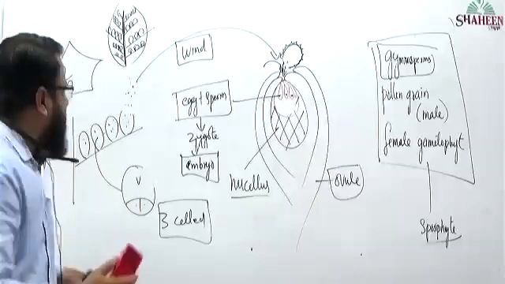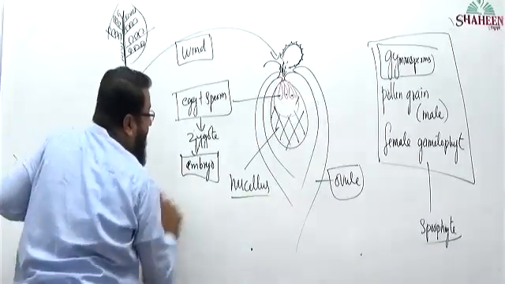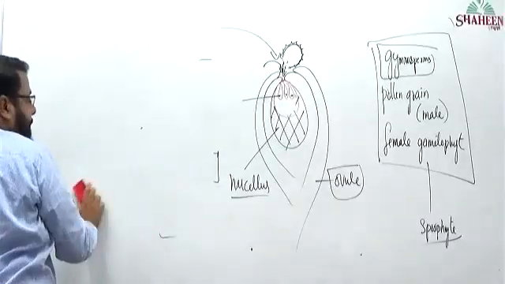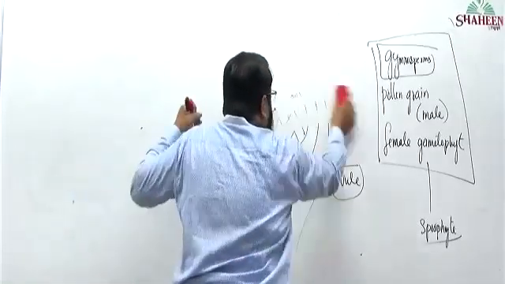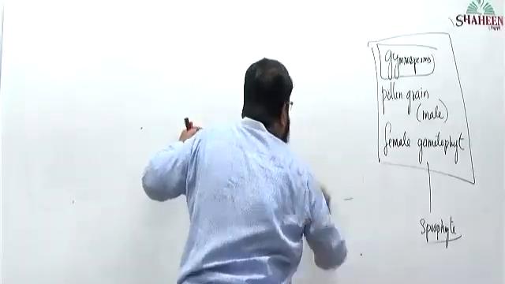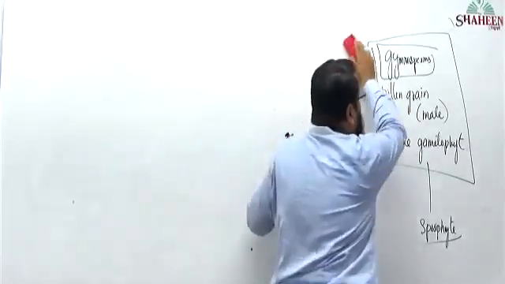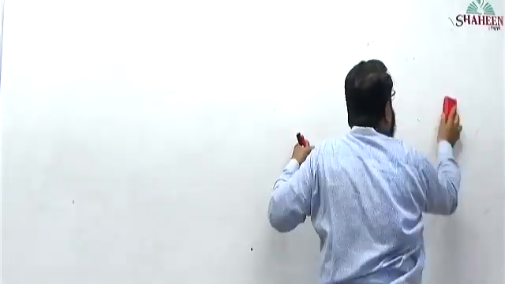Okay, now we'll proceed with the next topic, that is angiosperm, the last group of plants. How many types of plants have we completed? We have completed 4 types. What are the 4 types? First one is algae, second is bryophyte, third is pteridophyte, fourth is gymnosperm.